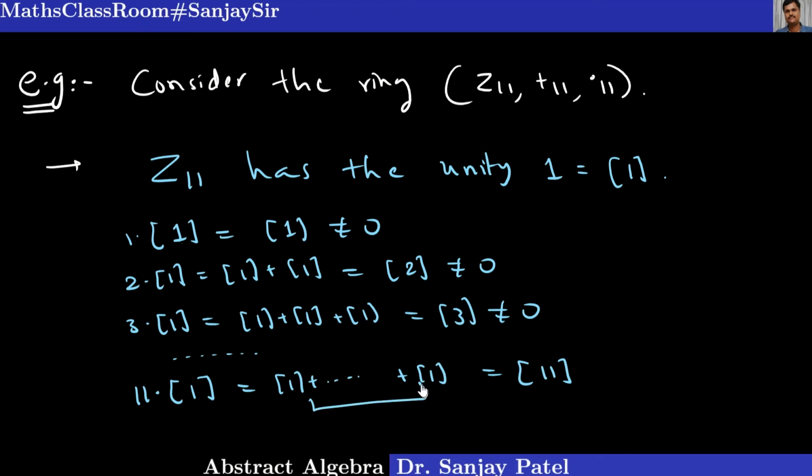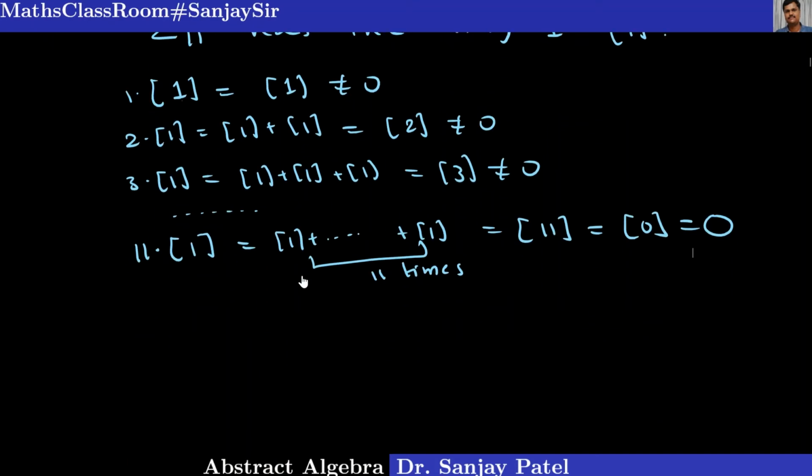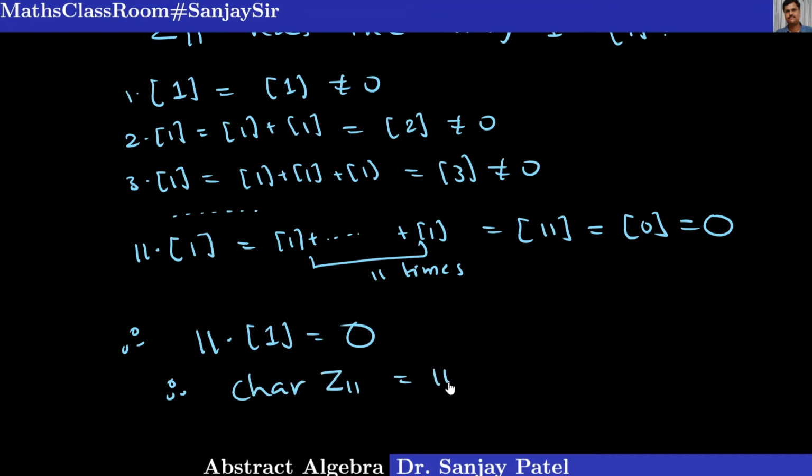And class 11 is class 0 in this ring Z11. So what we have proved is, for the unity element 1, we have 11 into class 1 is equal to 0 of the ring. So therefore I can say directly now that characteristic of the ring Z11 is equal to 11.